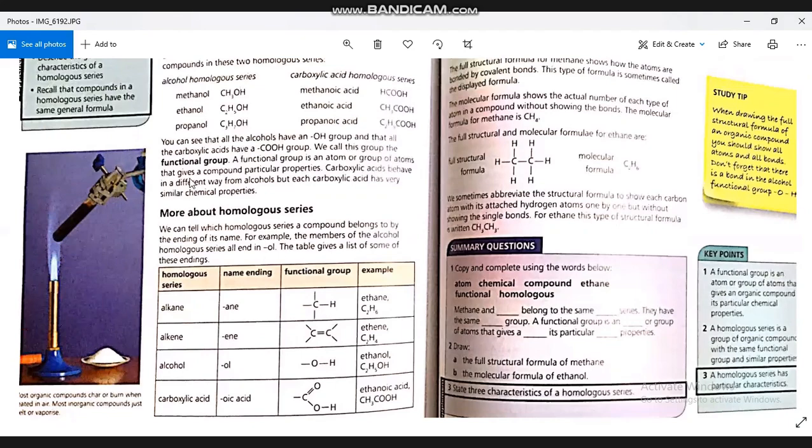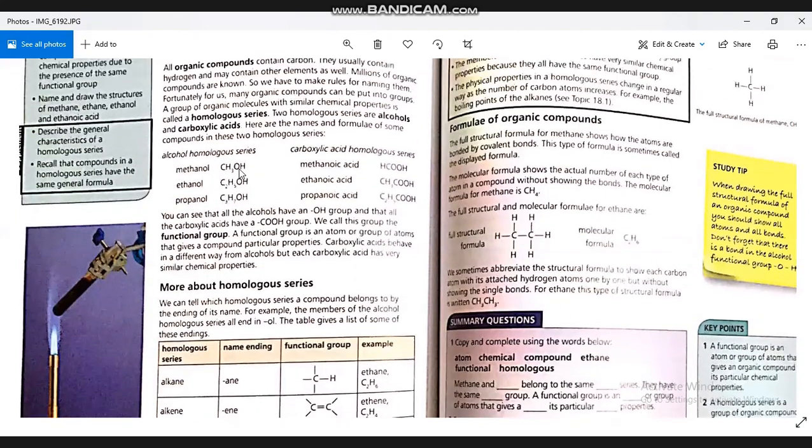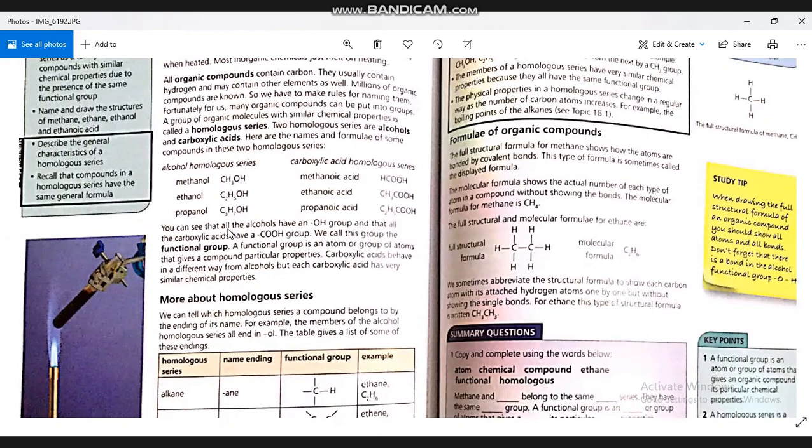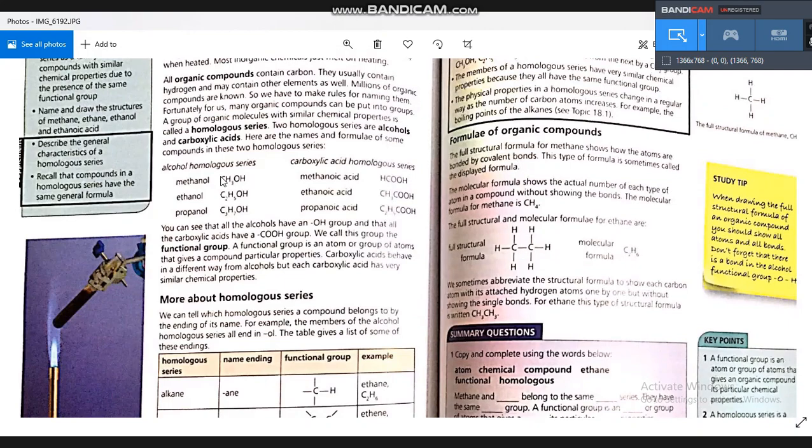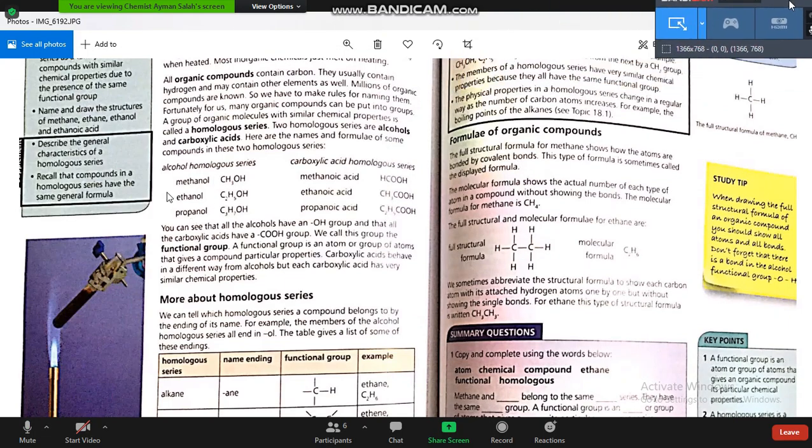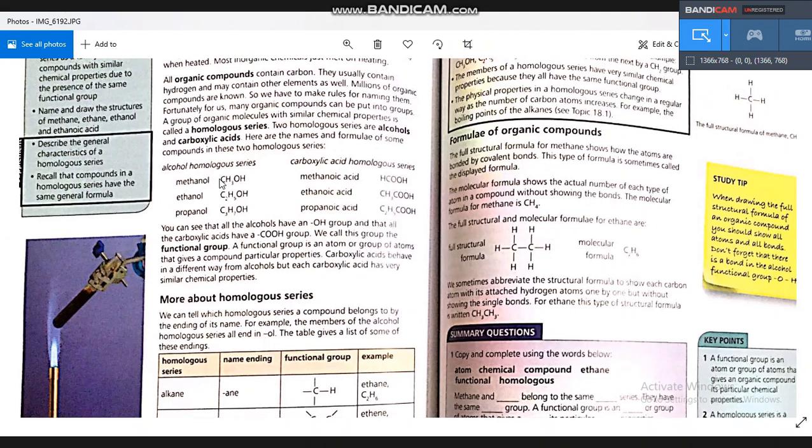Now, we have different homologous series. We have alcohols, for example. As we mentioned before, if you remember, if you have one carbon atom, the compound is called meth. If we have two, it is called eth. Three, four: prop, but, and so on. Pent for five and hex for six carbon atoms. If you remember. So if we have alcohols,